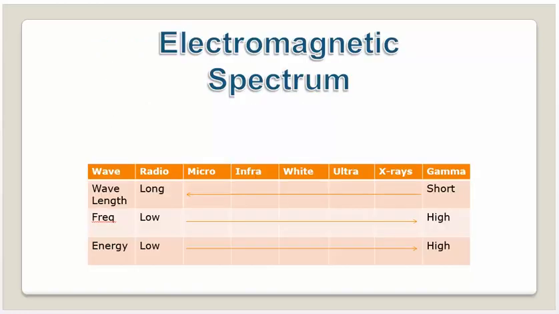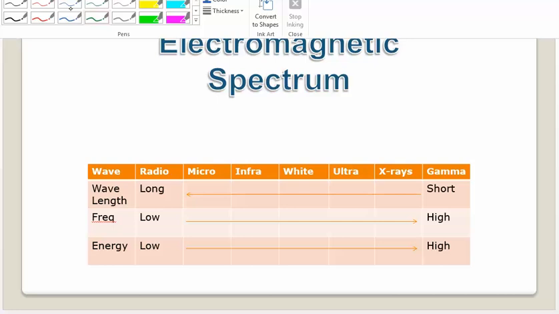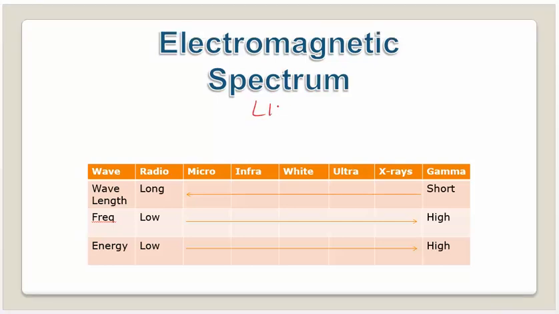Let's look at the electromagnetic spectrum. We've talked quite a bit over the last couple days about some of these things, and the electromagnetic spectrum is all the lights. This is all called light. These are all light waves, even though it's radio waves, microwaves, infrared waves, white light, ultraviolet, X-rays, and gamma rays. These are all called light. It's all light waves.